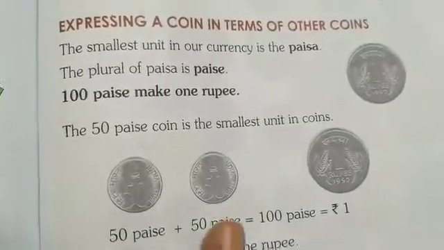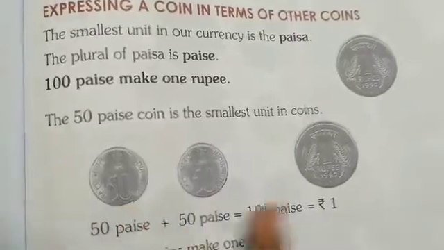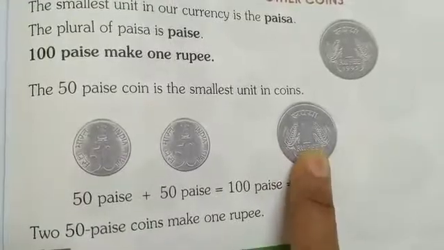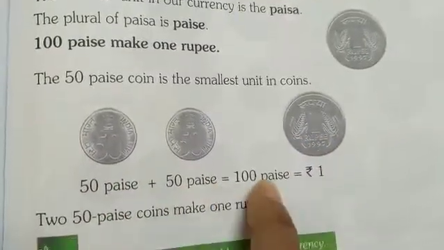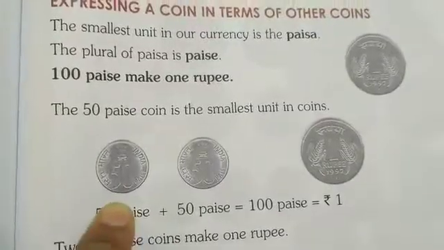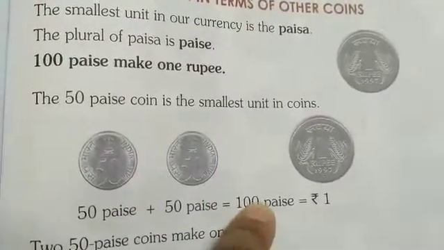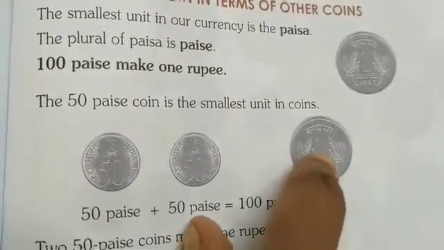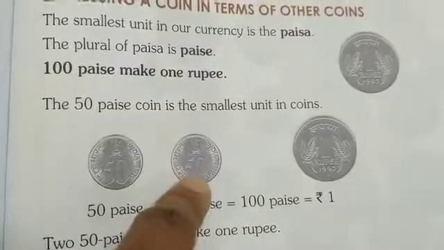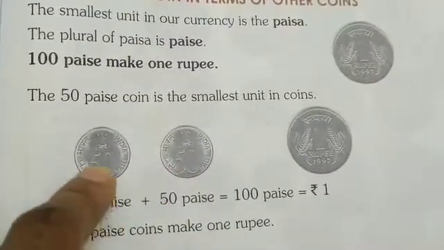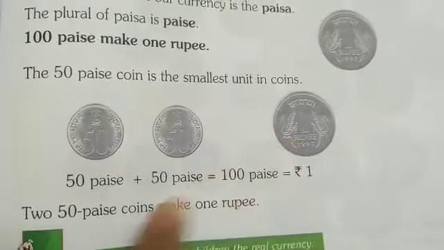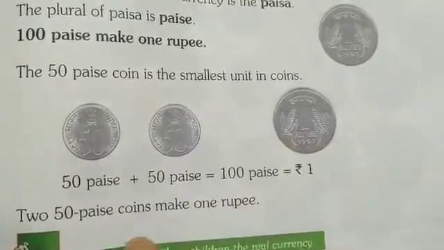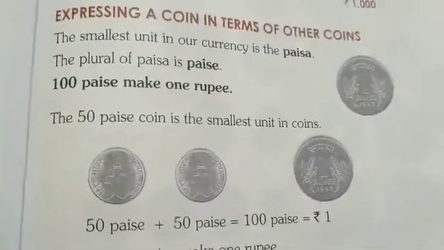This is a 50 paise coin. This is the smallest unit, children. See, children, 50 paise coin plus 50 paise coin equal to 100 paise. 50 plus 50 equal to how much? 100. So, 2 50 paise coins equal to 1 rupee coin. In 1 rupee coin, we have 50 and 50. So 2 50 paise coins make 1 rupee.